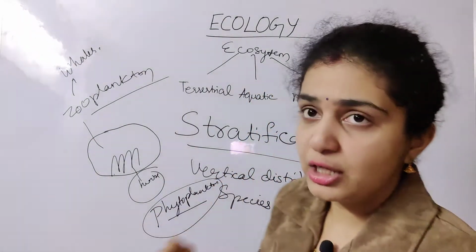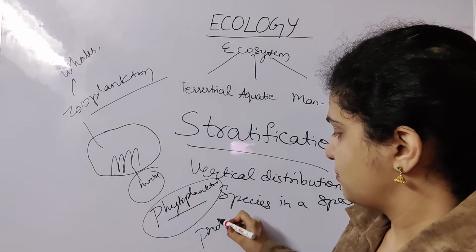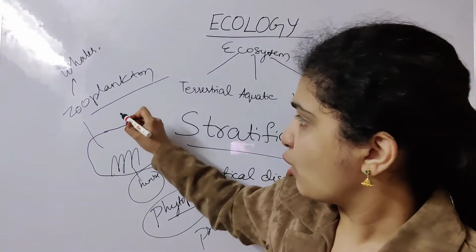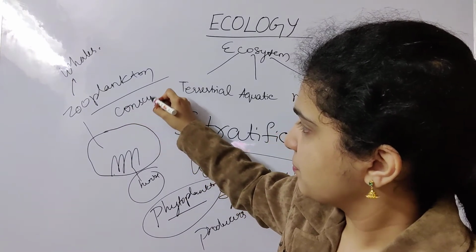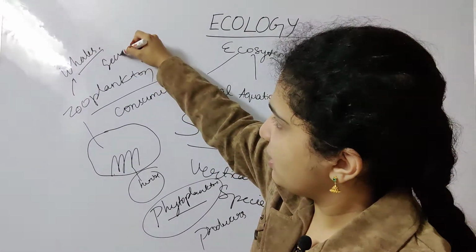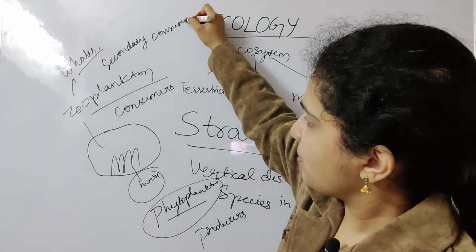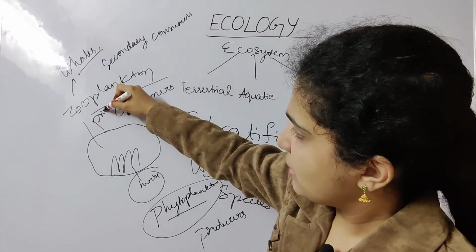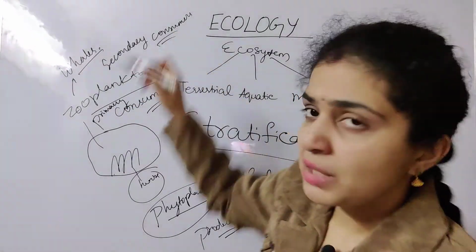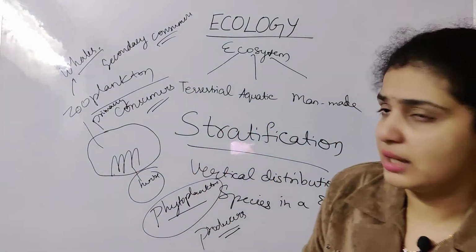And by the way, phytoplanktons are called producers. Zooplanktons are called consumers. Whales are called secondary consumers. These are also consumers only, but one is primary consumers, another is secondary consumers. I'll tell you in detail what producers and consumers are. So this is about that.